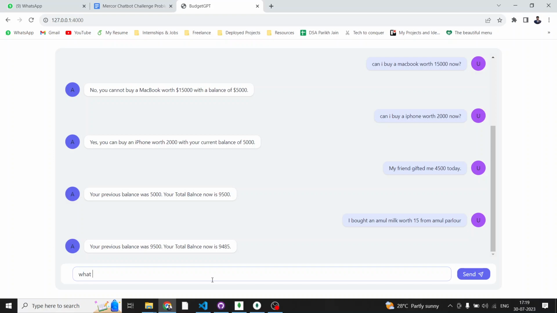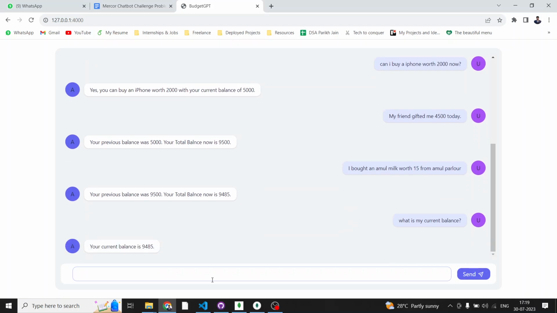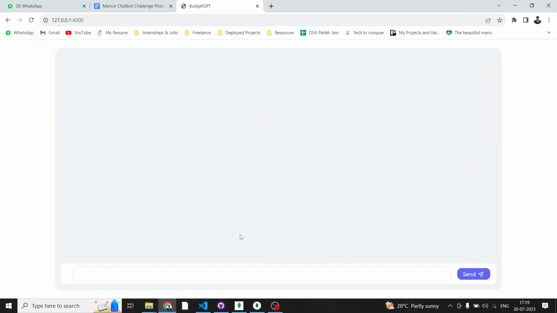I can also ask what my current balance is, and it gives that as well. My current balance is 94,850. Obviously, when I refresh, it does not go away, since it is stored in the database. If I ask what my current balance is, it still says 9,485, which was the previous value. So pretty much this is how it works, and that is what I built.